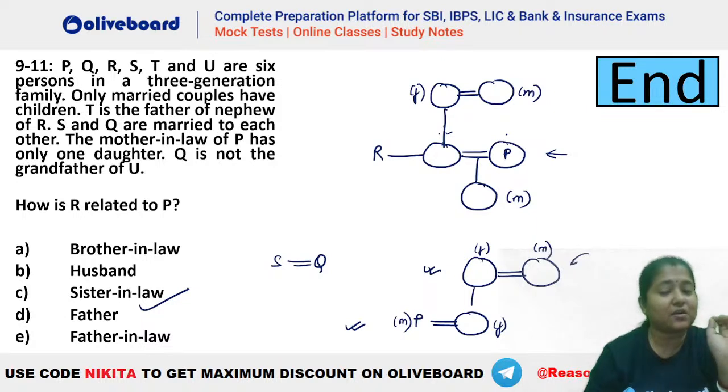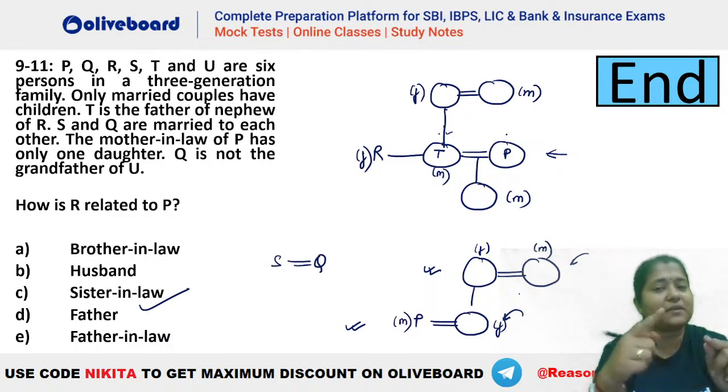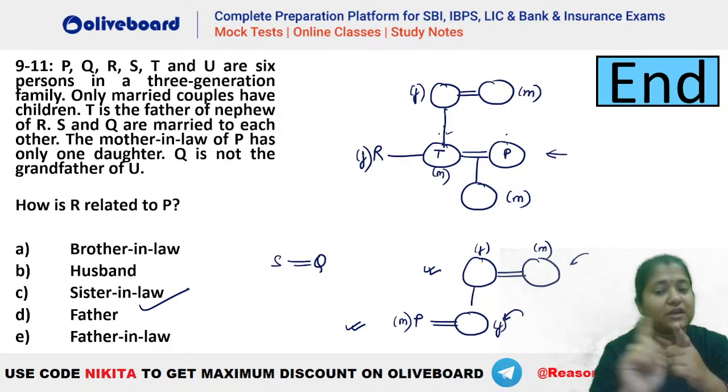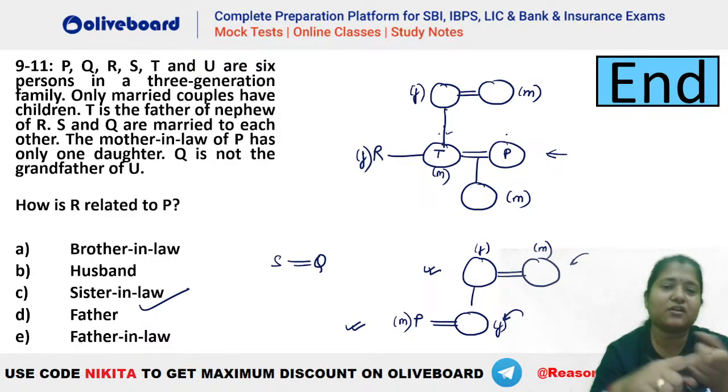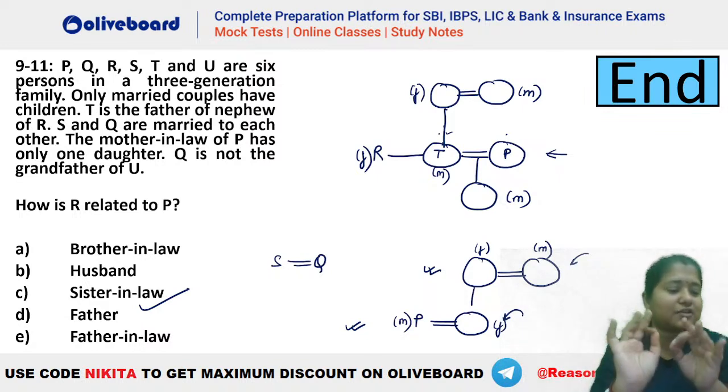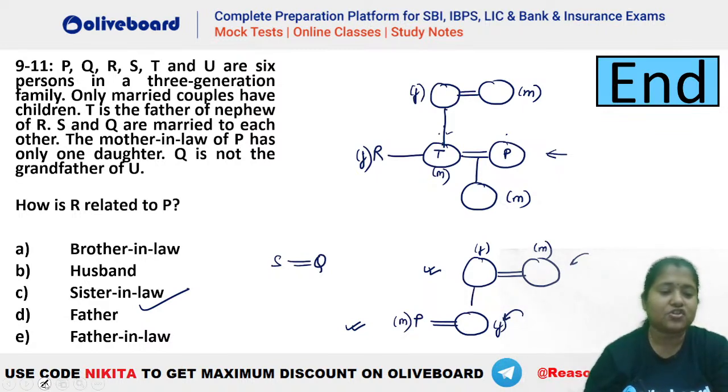So let's quickly check what else we have here. Only married couples have children, that is fine. T is the father of nephew of R. So T is the father. So you can see T is the father of this person. So that means this person has to be male now, and R will be the female person here. Okay, what was given here? Look here, we consider that this is the only daughter. When it says that there is only one daughter, that does not mean that there should not be any other son also. There is one daughter and there can be other sons. But for daughter, there has to be only one possibility, right? So daughter should be only one, but sons can be multiple.